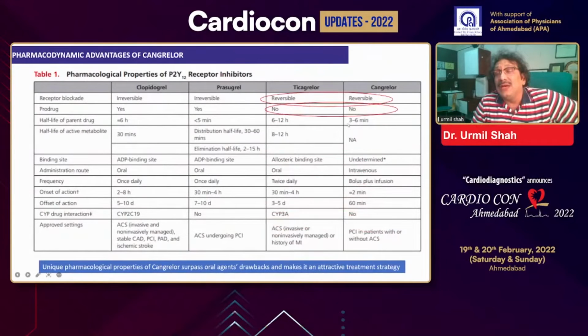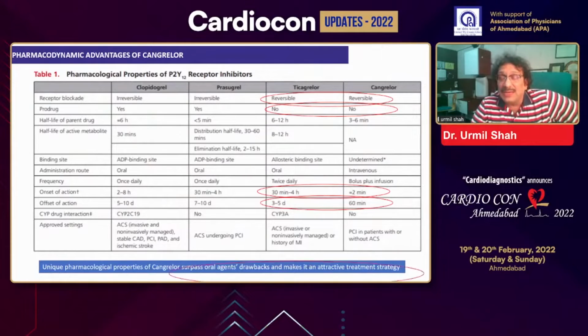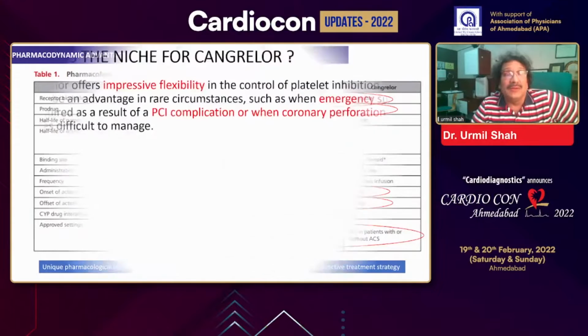As you can see, both ticagrelor and cangrelor are reversible agents, and there is no prodrug. As far as the onset of action is concerned, for ticagrelor it is around 30 minutes. For cangrelor it is 2 minutes. The effect of ticagrelor persists for about 3 to 5 days. For cangrelor it persists for about 60 minutes after stopping. And it's an important addition to the antiplatelet agents, I would say. That is the reason in some patients it is indicated to use cangrelor.